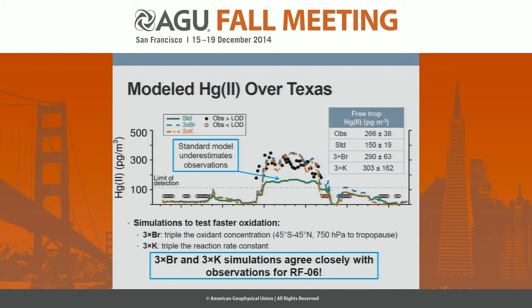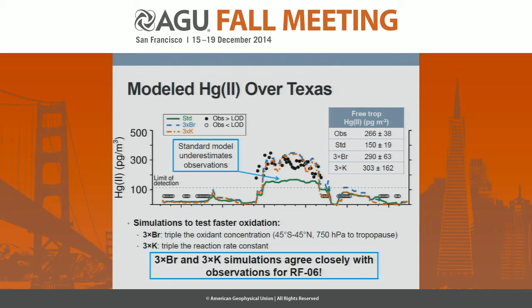So here I'm showing our measurements of oxidized mercury with the black points, and the green line here represents the output from the standard GEOS-Chem mercury model. And what you can see here is that the standard model largely underestimates our observations of oxidized mercury in the free troposphere over Texas.